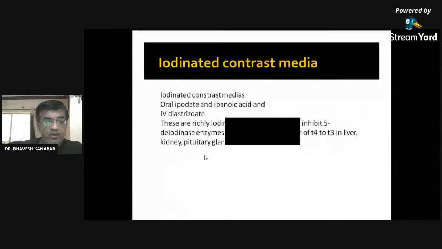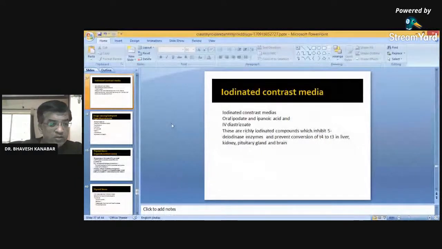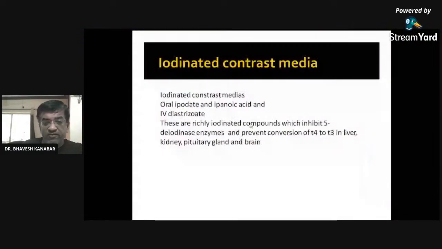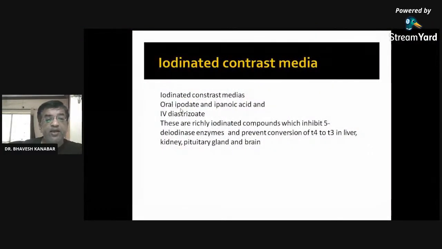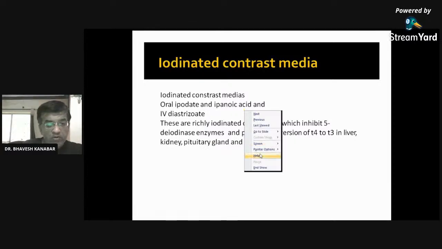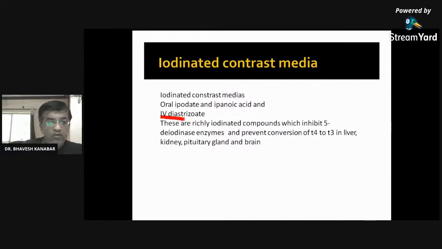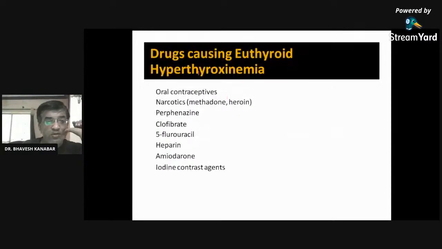Iodine contrast media. Just 2-3 slides are there, so let me finish. Iodinated contrast media, oral and IV used, no need to remember this, we will skip this. Drugs causing euthyroid hyperthyroidism, no need to remember this.